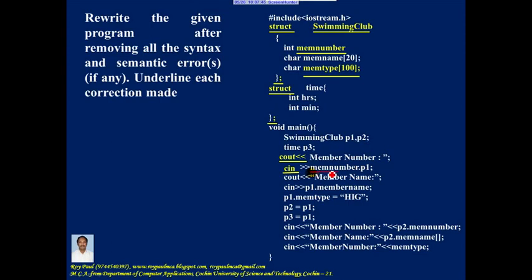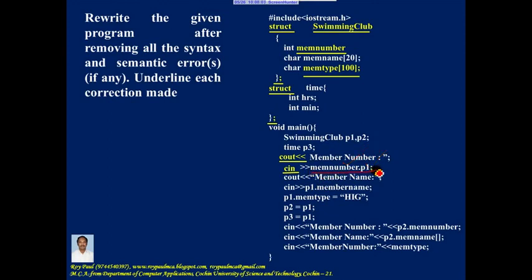So this statement should be written as p1.memNumber and not memNumber.p1, because when you make use of the dot operator, left hand side should be a structure variable and right hand side should be a member of the structure.